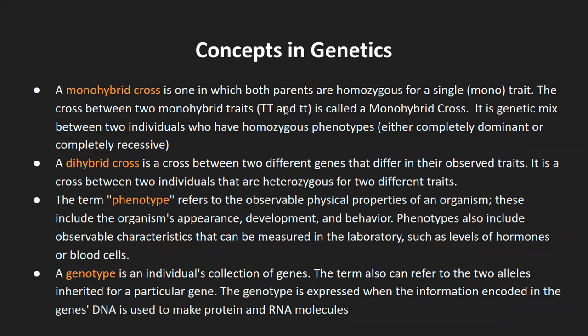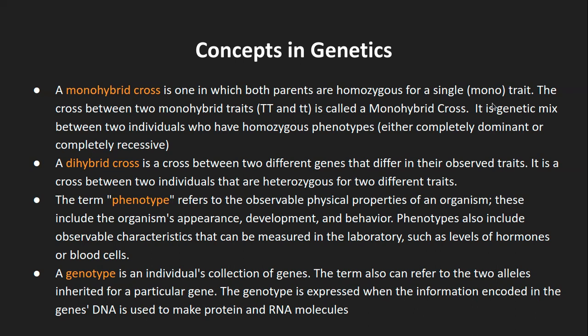Okay. So this cross, between capital TT and small tt, is called a monohybrid cross. So that's what the first line means. Both parents are homozygous, both of them, and they are being crossed with each other.